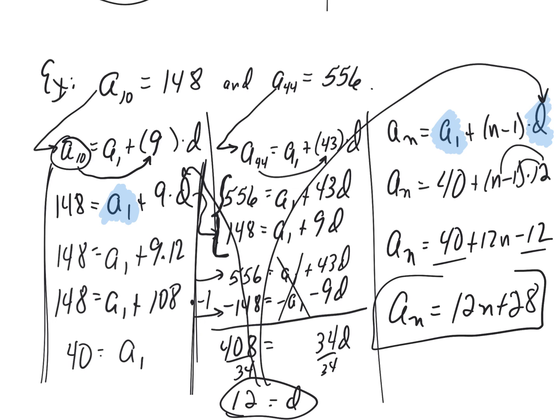So our rule for the arithmetic sequence then is going to be a sub n equals 12n plus 28. And if you wanted to, you could check by replacing n with either 10 or 44 and make sure you get the terms that we were given at the beginning of the problem.